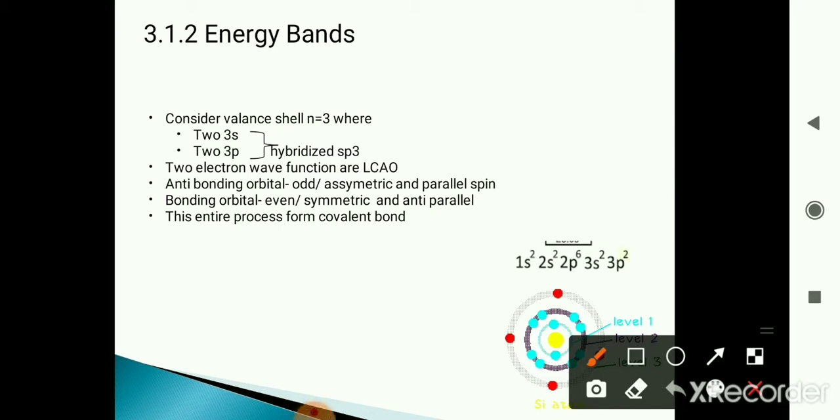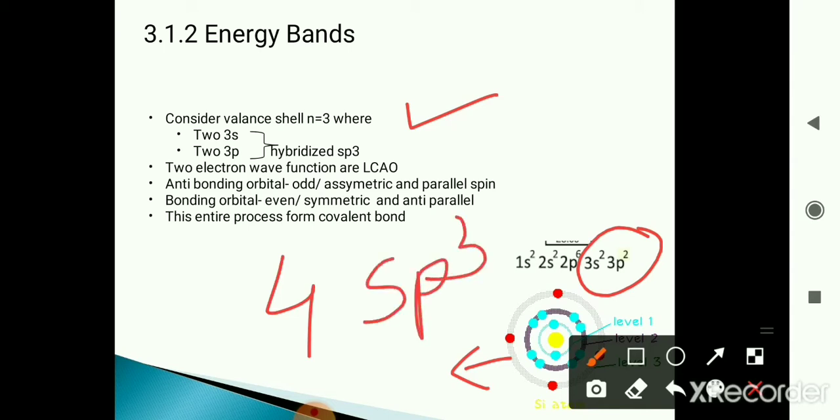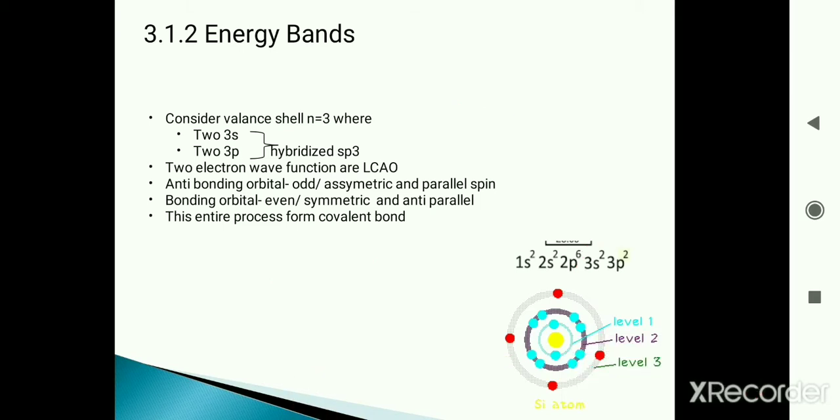By considering the nth shell, where n is equal to 3, the third shell is the outermost, with 3s2 3p2, 4 electrons. When we consider the n equals 3 shell, the two 3s as well as the two 3p electrons are combined to form hybridized sp3, that is 2 plus 2, which is nothing but 4 hybridized sp3 electrons that are going to form. How it is going to form, that we see now.